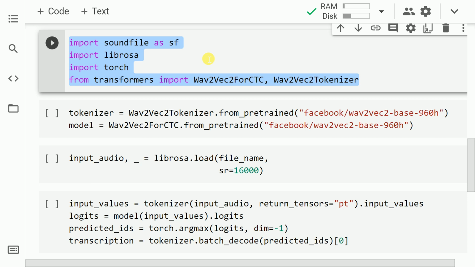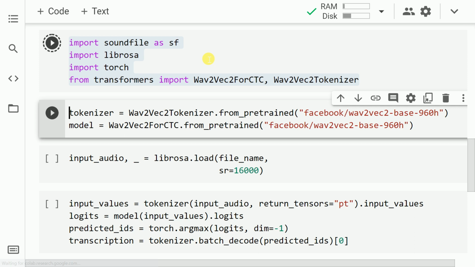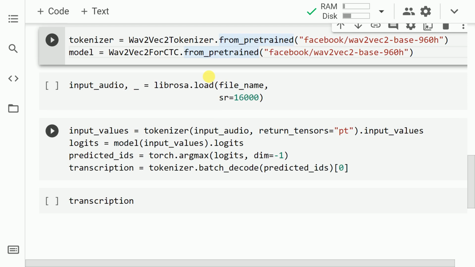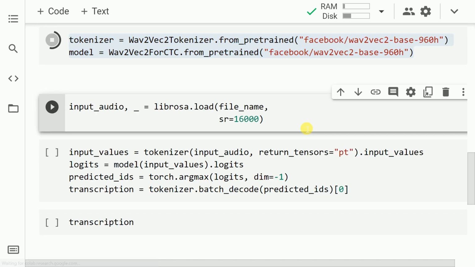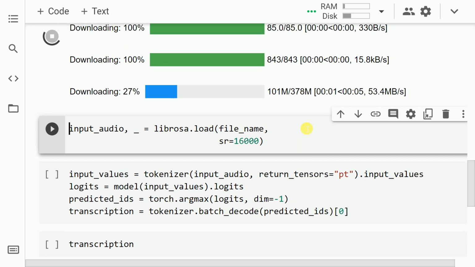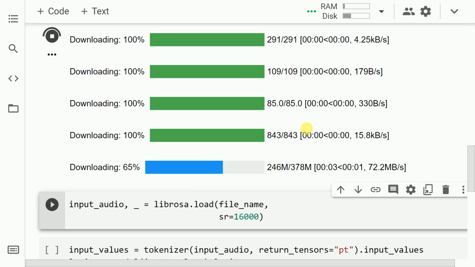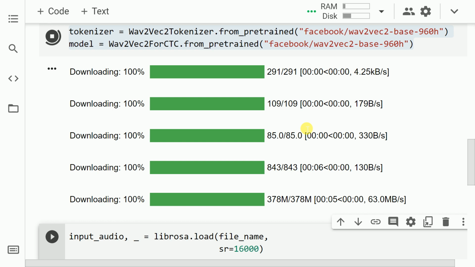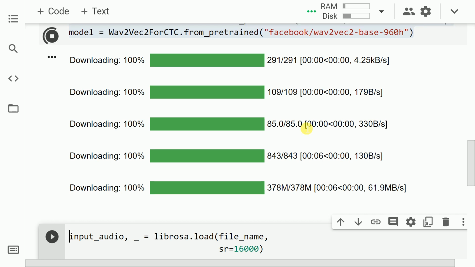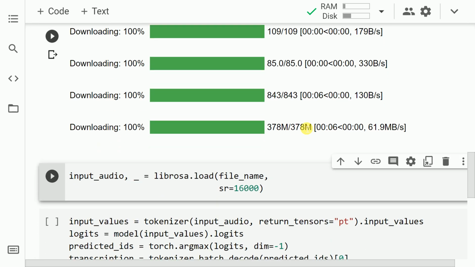In order to generate text from audio, I'll require some set of imports. So let me go forward and import the necessary modules. The next thing that I'll do is I'll kind of download the pre-trained models and I'll save it into variables such as tokenizer and model. This process may take a while. Now we have the model ready, we have the tokenizer ready.